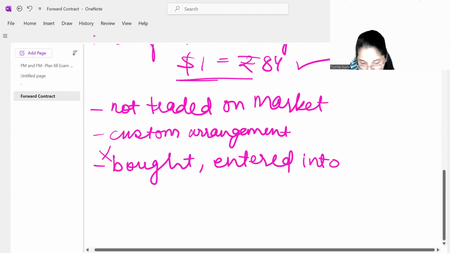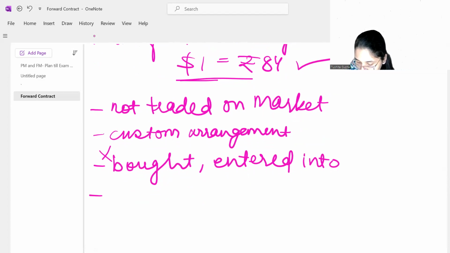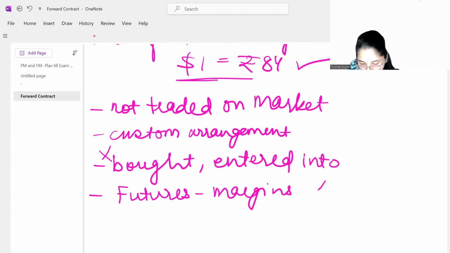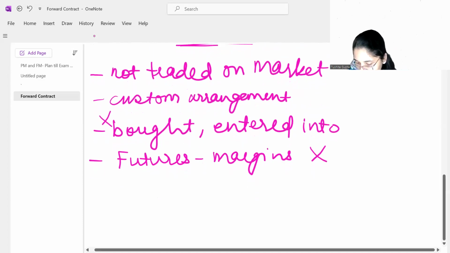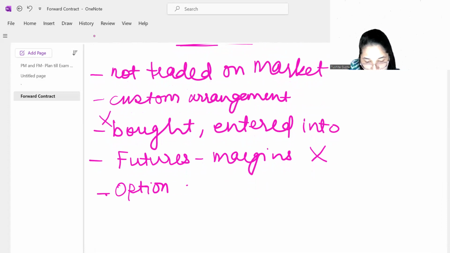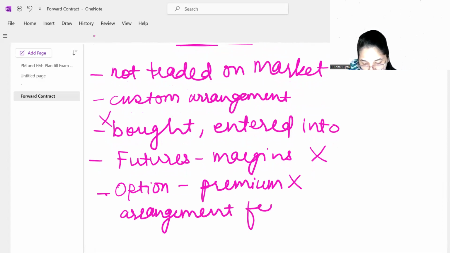Now, if you have heard about hedging, when you're setting up futures contracts, with futures you're also supposed to maintain margins. But over here in a forward contract, you're not supposed to maintain any sort of margin. And if I talk about options, whenever you're entering into an options agreement, there's a premium which you have to pay. But over here, there is no premium either. There may be some sort of arrangement fee which you have to pay. So over here, the cost is nothing but the arrangement fees.